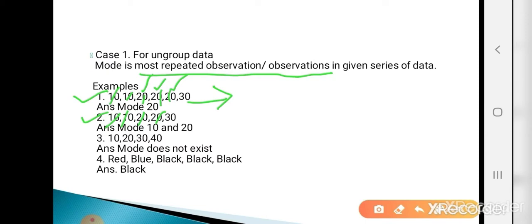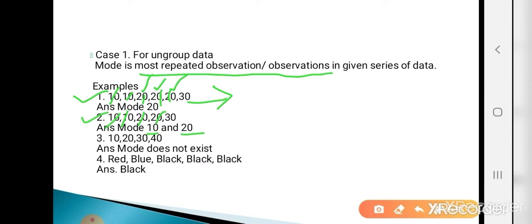In the second example 10 is repeated 2 times, also 20 is repeated 2 times. So mode is 10 and also 20. That means bimodal case. So mode is not unique, but arithmetic mean, geometric mean and harmonic mean are unique.